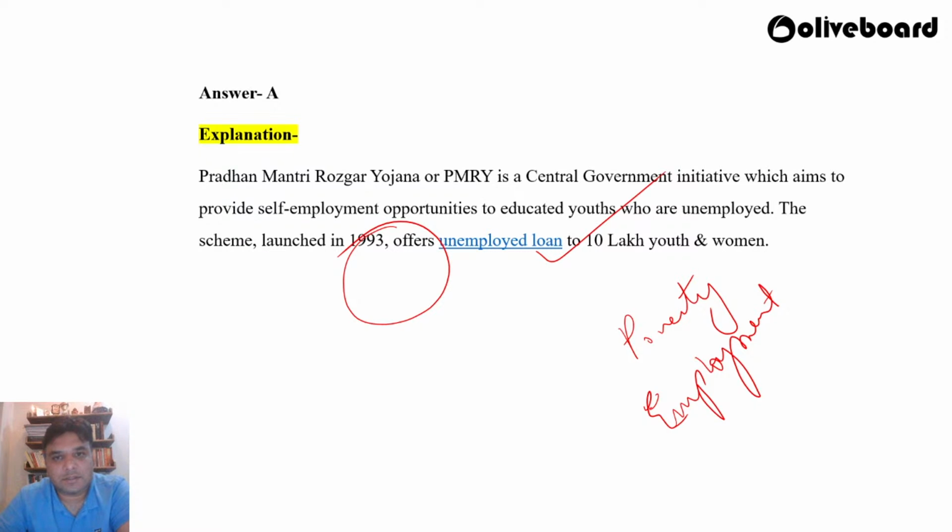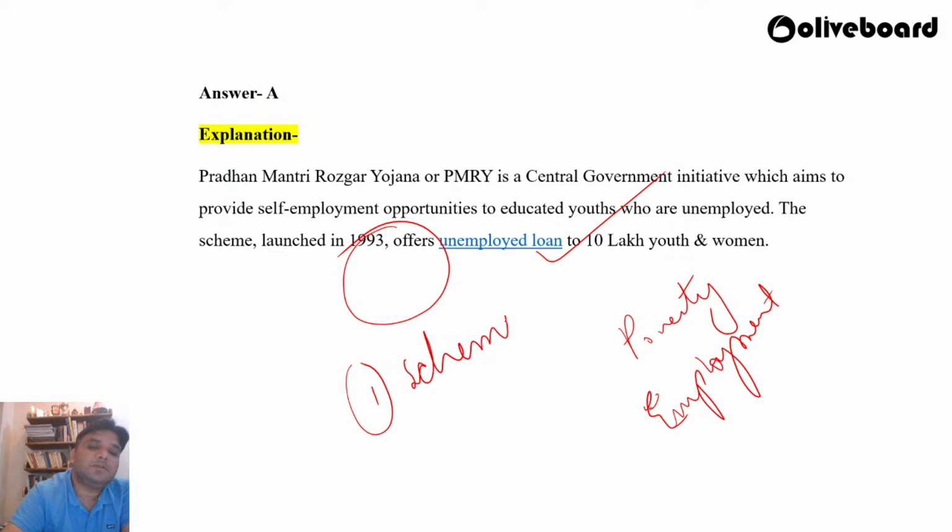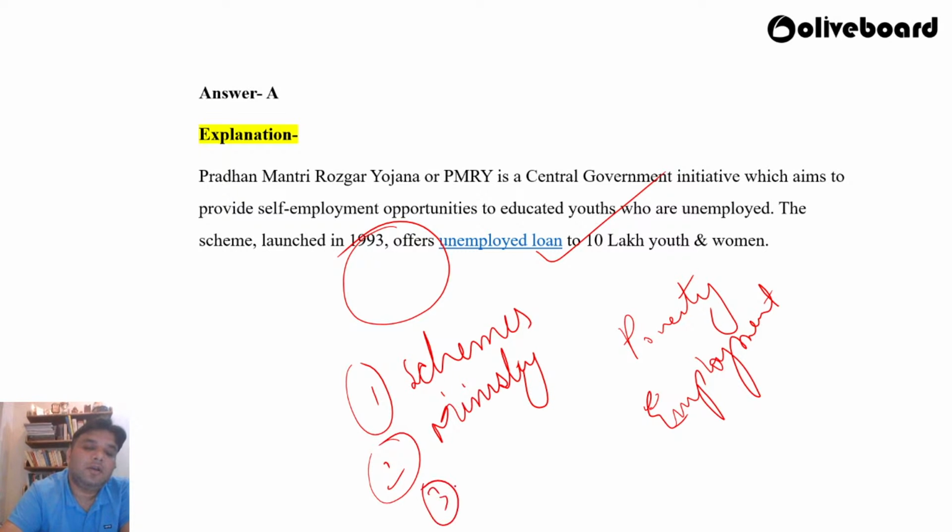Just make a list. Okay, and then you can see under which ministries they were launched, right? So first you have to find out the names of the schemes, and their abbreviations also. Second, under which ministry were they launched? Third, what are the benefits of the scheme? And fourth, who are the eligible beneficiaries? Okay, you find out these four things.